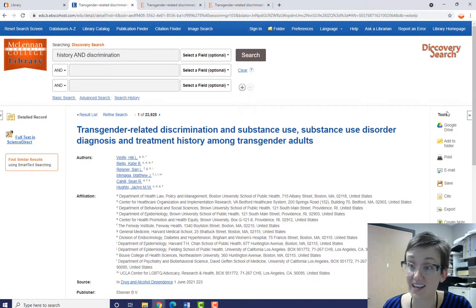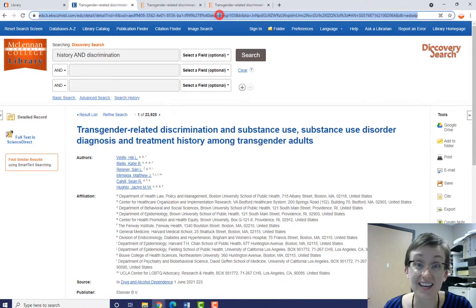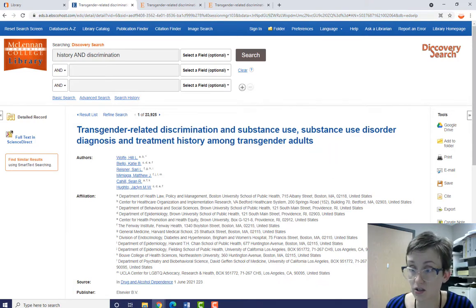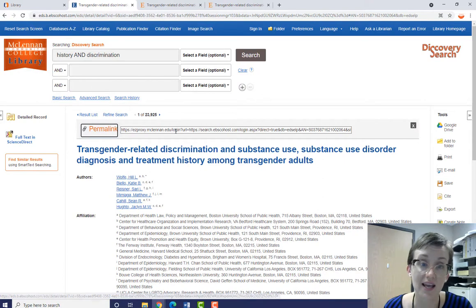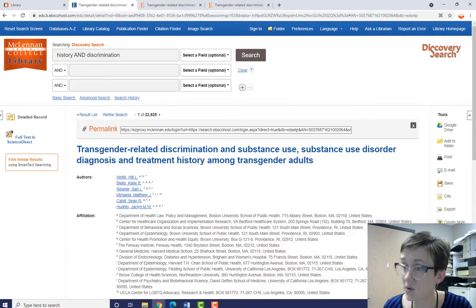Back on the detailed record page, on the right side of the page, you have more options to manage your research by saving it to Google Drive, adding it to a folder, printing, emailing, saving, citing, and even exporting or creating a note. You do want to remember that this link at the top of the page is not the permanent link to the article. If you copy and paste this and try to send it to someone, it will not work. To get the correct link, you just need to hit this permalink button, and then the permanent link will appear. These tools are very convenient, so I recommend that you use them to keep track of your research.